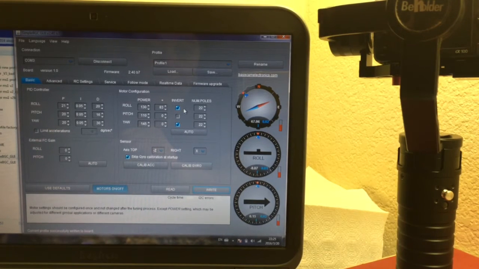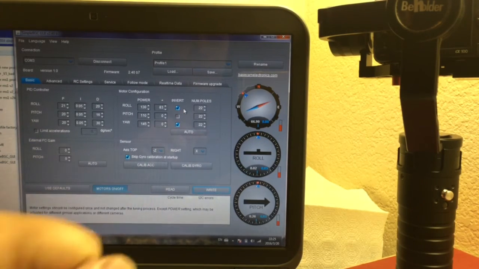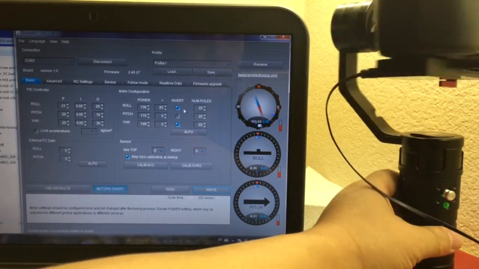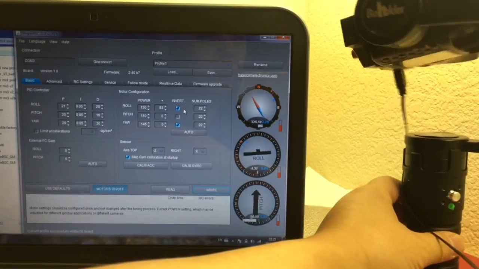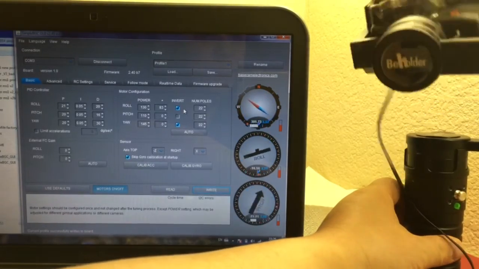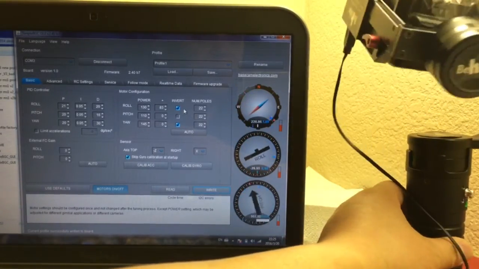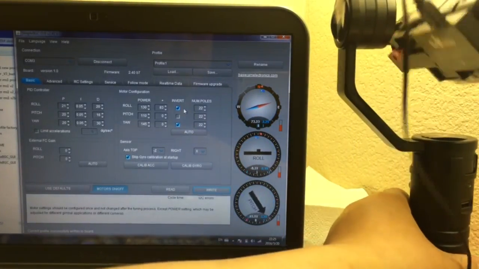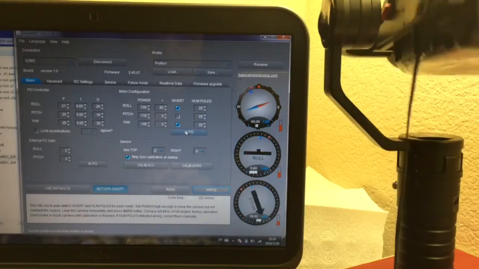When we do the auto test, we need to power on the gimbal. Right now, let us power on the gimbal. The gimbal now is on. Gimbal is crazy, right? That's fine. Let's go auto.